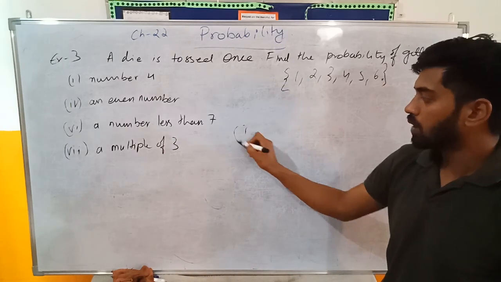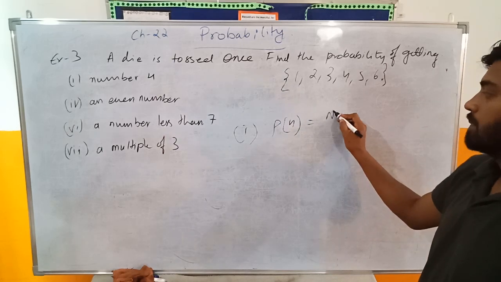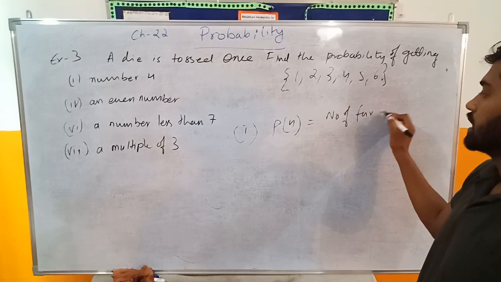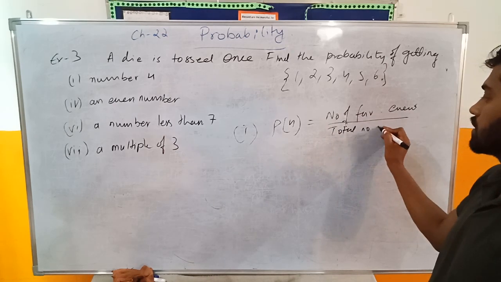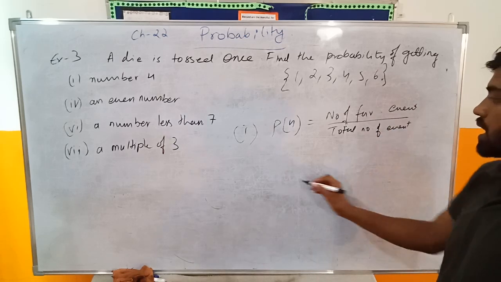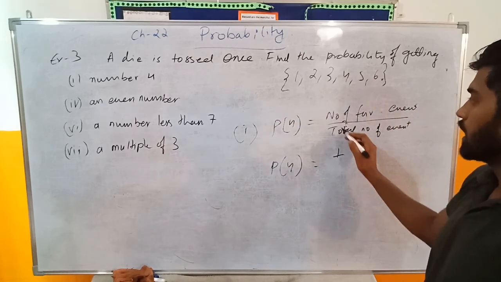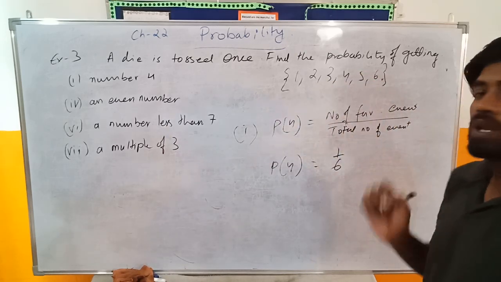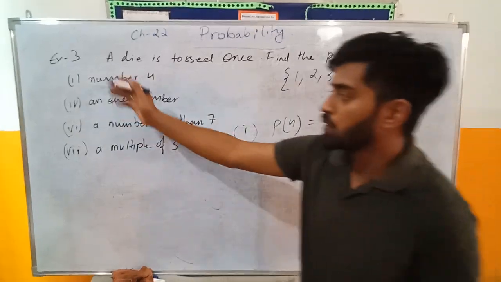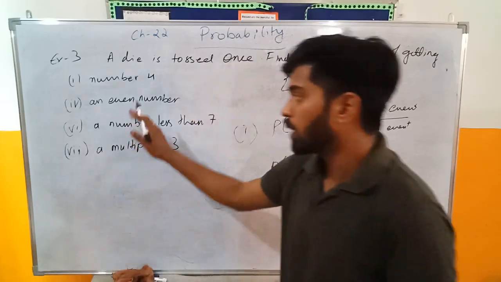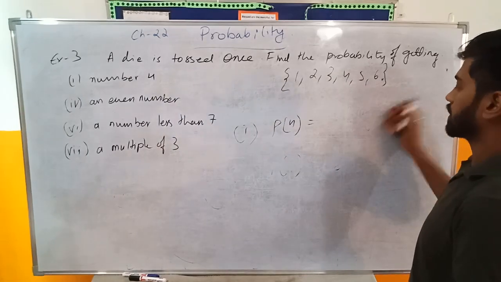So first part I will be solving over here. So probability of getting a number 4, that is number of favorable events upon total number of events. Okay, so probability of getting 4, how many times 4 can you guys see? Once. 1 upon, and total number 6. So what is the probability? 1 upon 6. That's your answer. Second part, I'm not doing all the parts, there are so many parts, but I'm doing the parts I think are important. Second is probability of getting an even number.